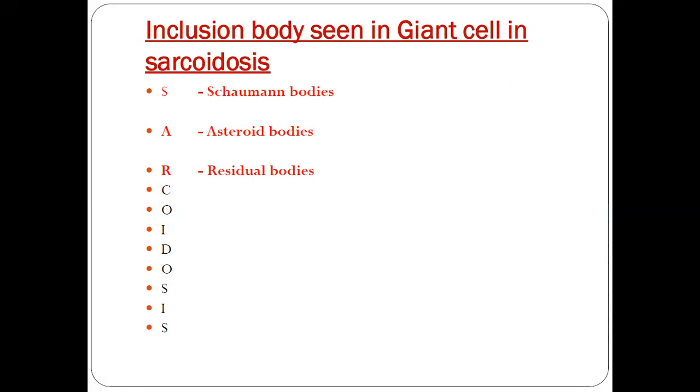the granuloma is going to have epithelioid cells, and these epithelioid cells fuse to form multinucleated giant cells known as Langerhans cells. Along with this granuloma, we'll see certain inclusion bodies such as asteroid bodies and Schaumann bodies. These asteroid bodies are nothing but entrapped collagen, and the Schaumann bodies are the altered lysosomes of these